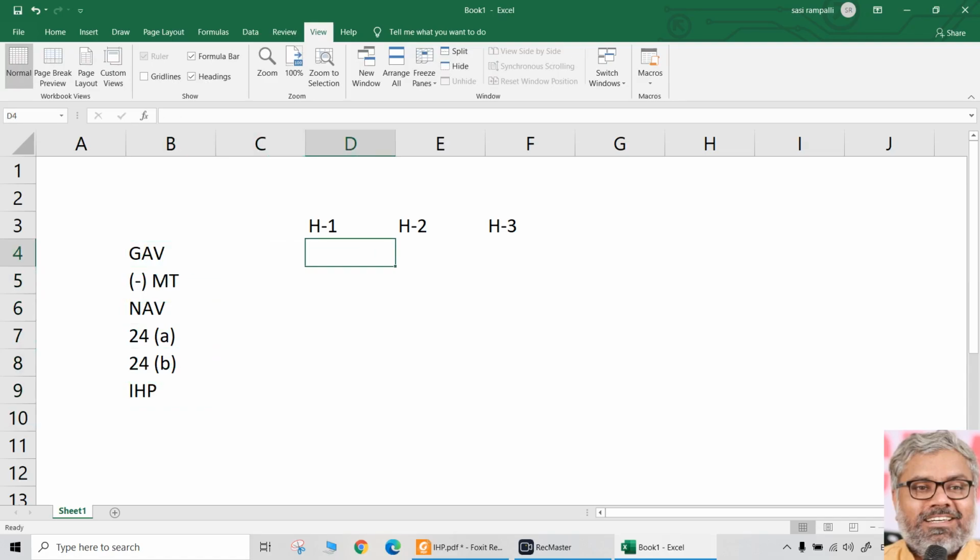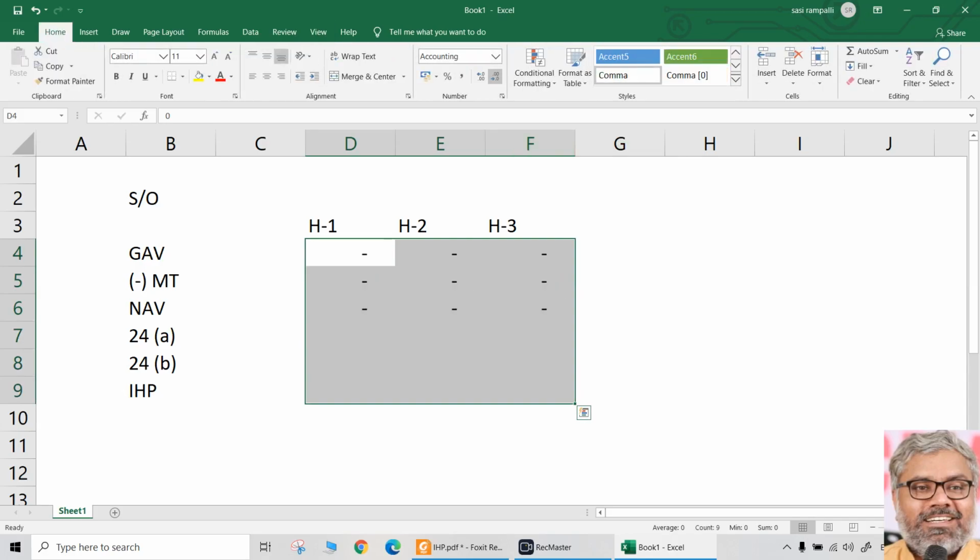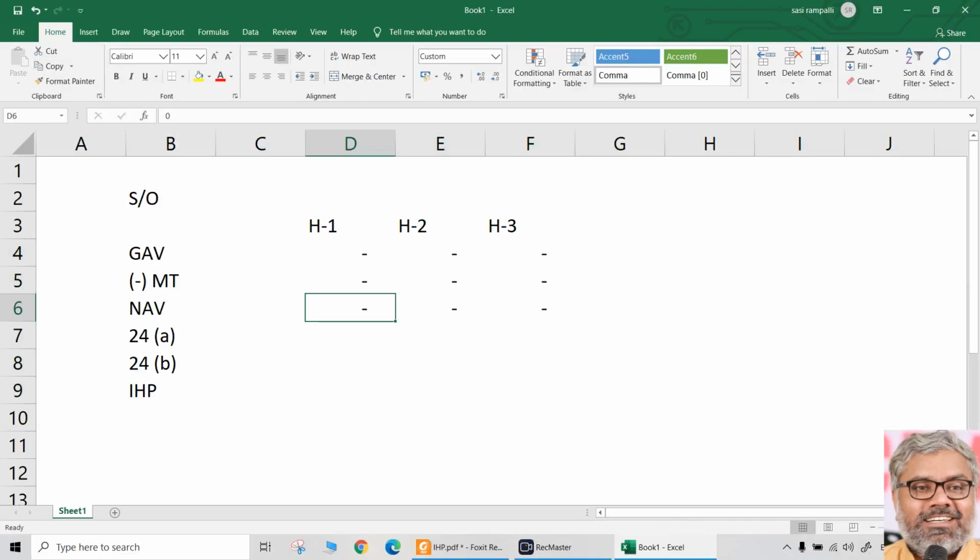But the point is, now we are calculating as if all the houses are self-occupied. First scenario. That means gross annual value is 0. Municipal taxes, though they are paid, also are 0. And naturally the net annual value also will be 0, if all the houses are self-occupied. 24A will also be 0 naturally, because 30% of 0 will be 0.